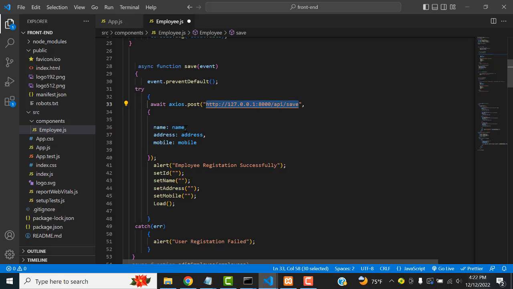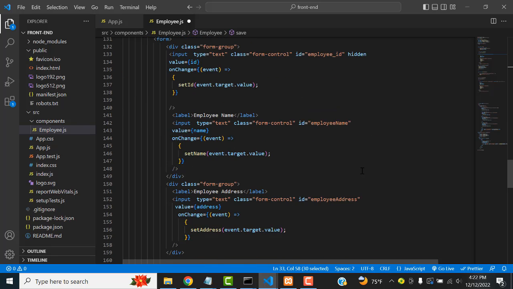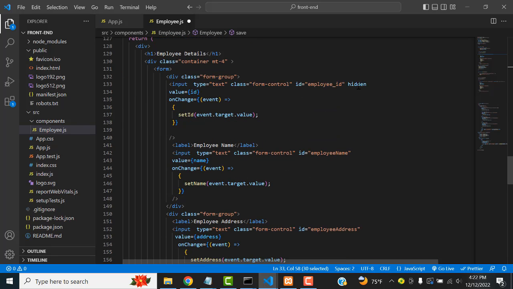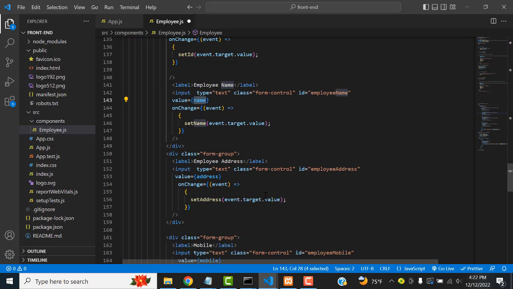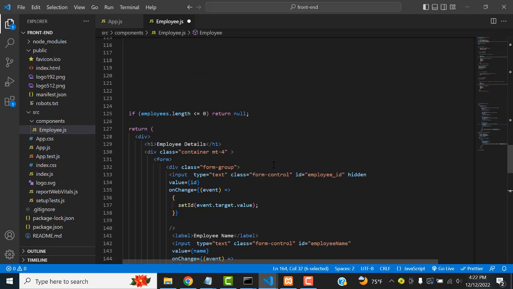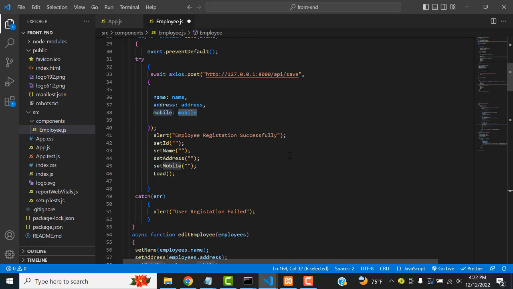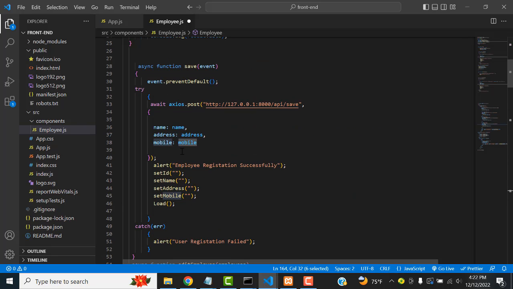Let's go to the API save. What are the records you have to send here? Name, address, and mobile. These three things go here and add the records into the database. Then the alert displays employee registration successfully. After that, clear all the fields and load the table again.